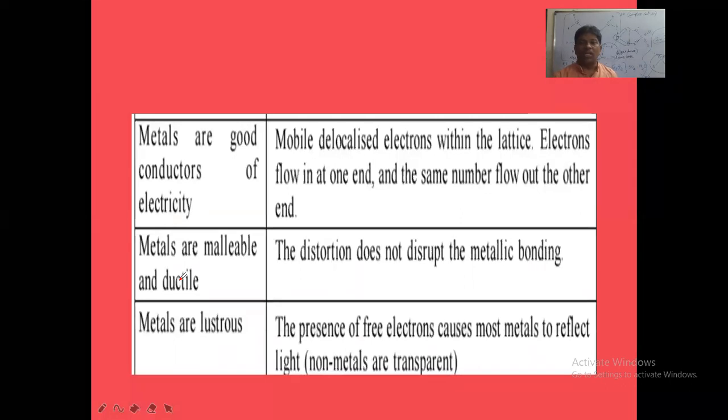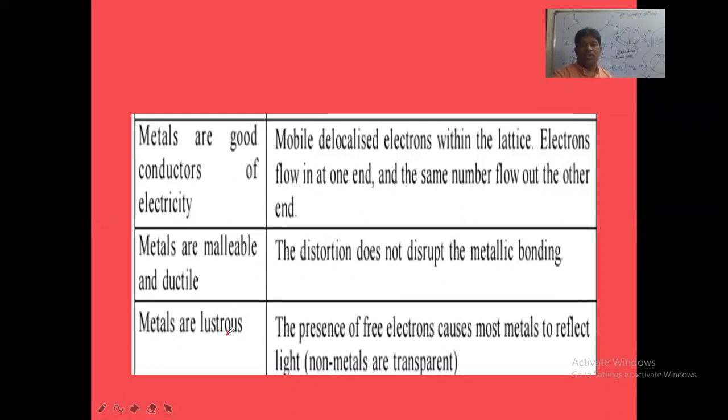Why are metals more malleable and more ductile? Because the distortion does not disrupt the metallic bonding. When you hit the metal to convert it into a metal sheet, when you hit it hard, there is distortion. This distortion does not break the metallic bonding. Metallic bonding is not disrupted, not dissociated when we hit the metal to get sheets. That's why they are very good at malleability and ductility.